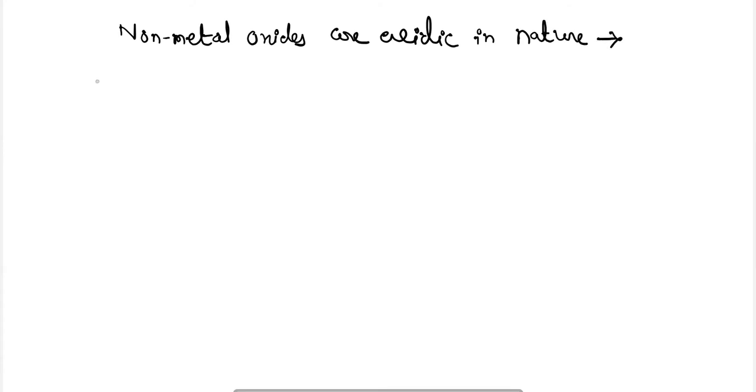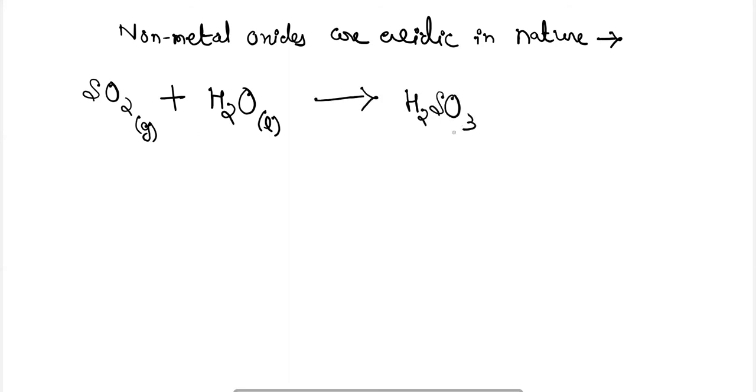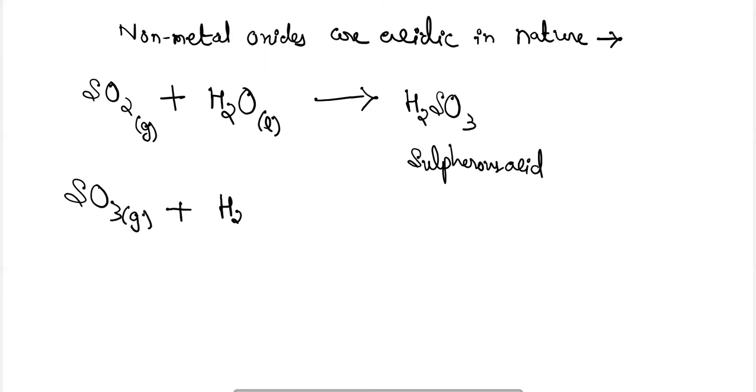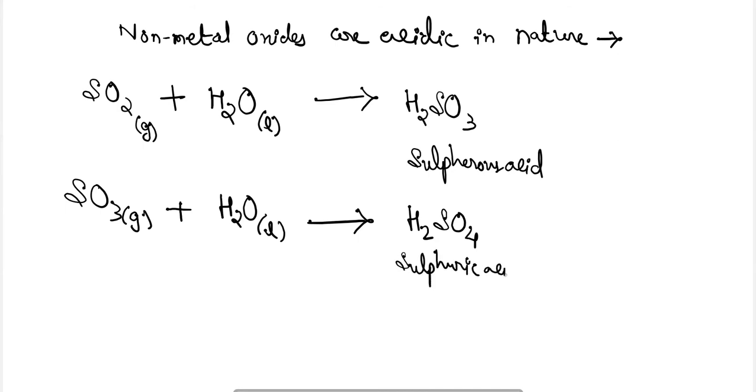To prove this point, let's see some reactions. First, sulfur dioxide when reacted with water will form sulfurous acid. Similarly, sulfur trioxide when reacted with water will form sulfuric acid.